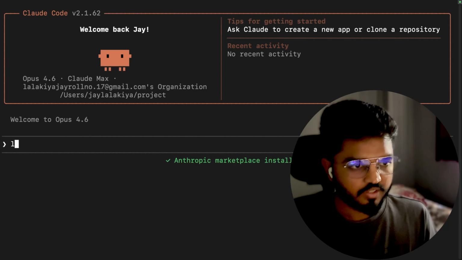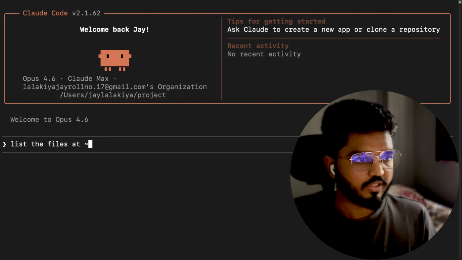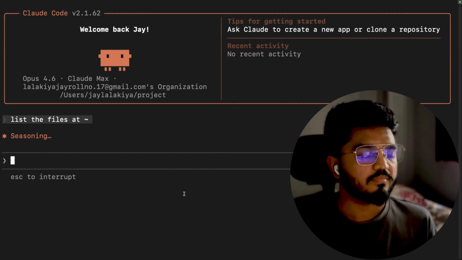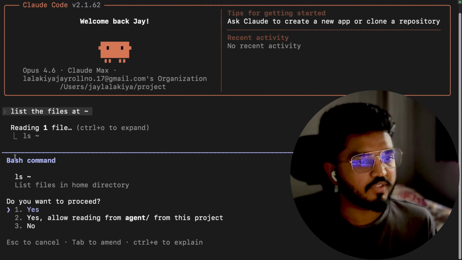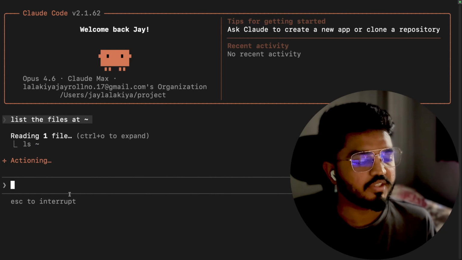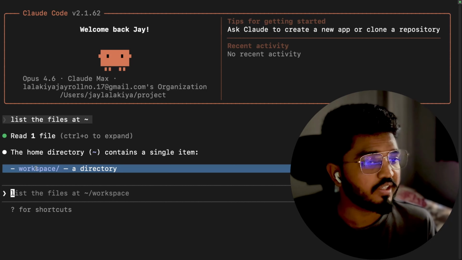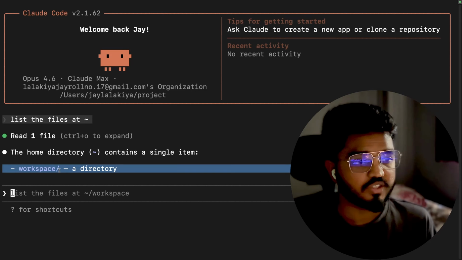Now, if you ask this, list the files inside the home directory, it will run this command, ls home. You press yes, you give the permission. Still it doesn't have access to anything else outside this workspace.